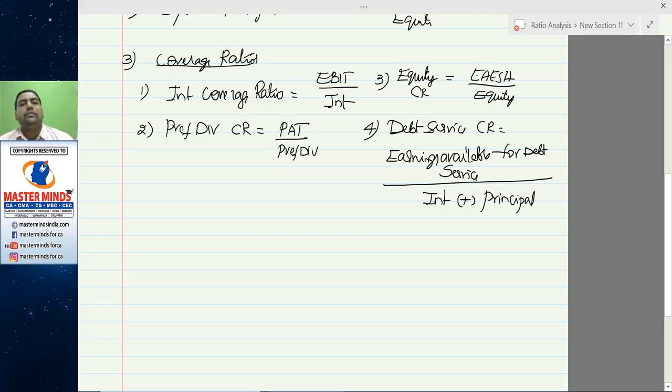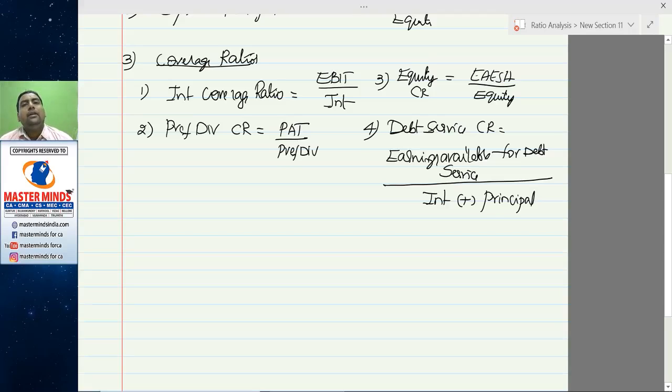But in the institute material, non-operating incomes are not deducted. This is because debt service coverage ratio tells you your repayment capacity or your commitment towards payment of interest and principal on the debt. So while you are paying interest and principal, you must have enough cash in hand.